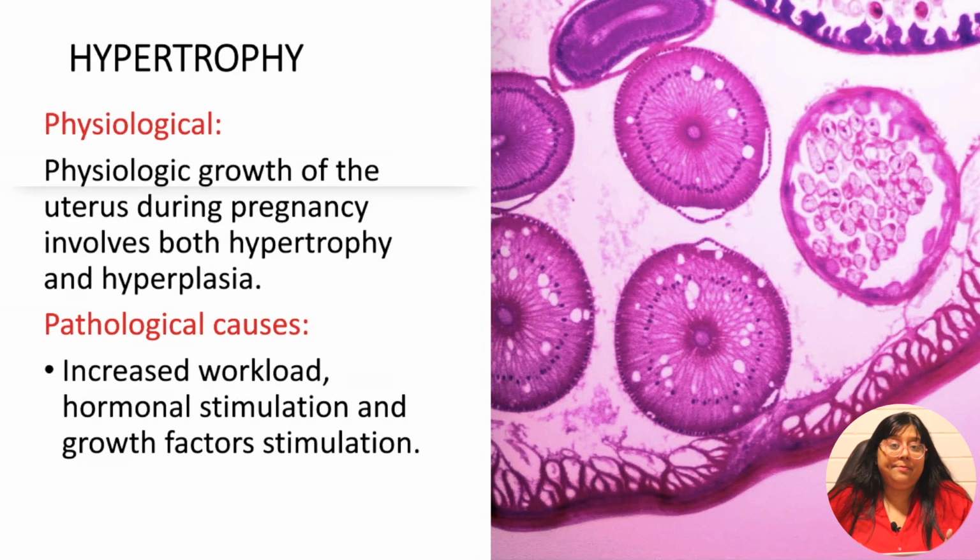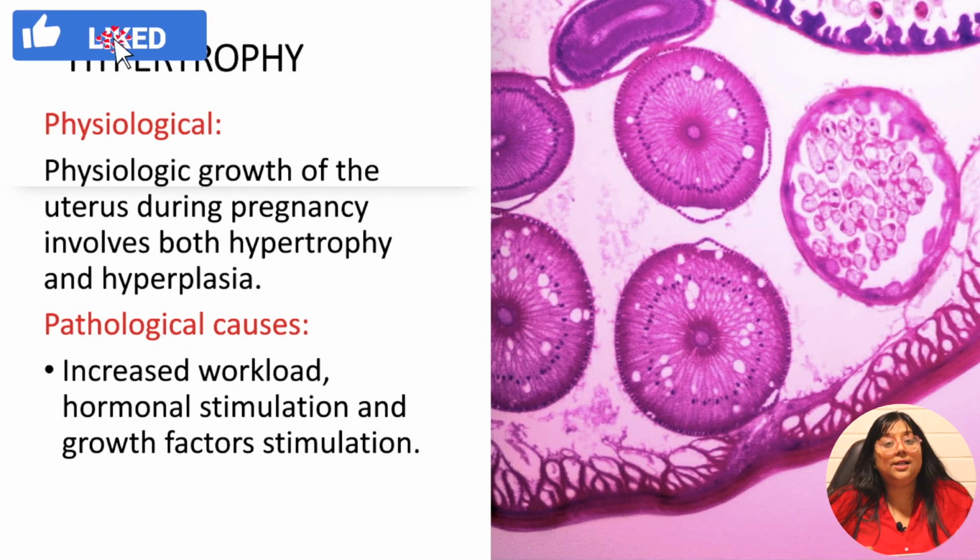This hypertrophy can be again of two types, physiological and pathological. I have already told you a very good example of physiological hypertrophy, which is pregnant uterus. In pregnant uterus, there will be both physiological hyperplasia and physiological hypertrophy.